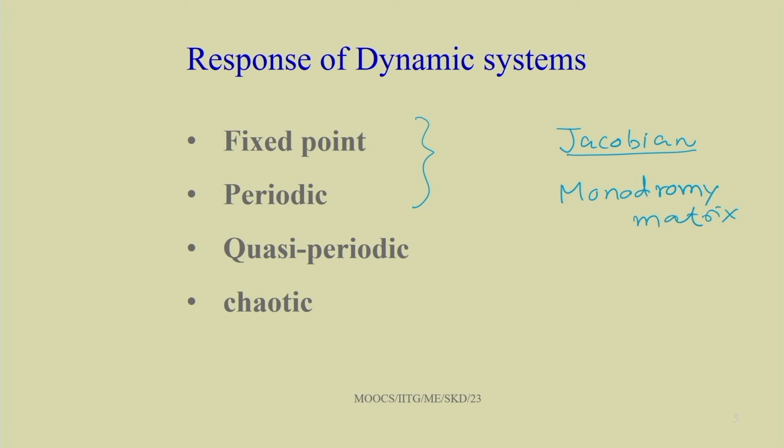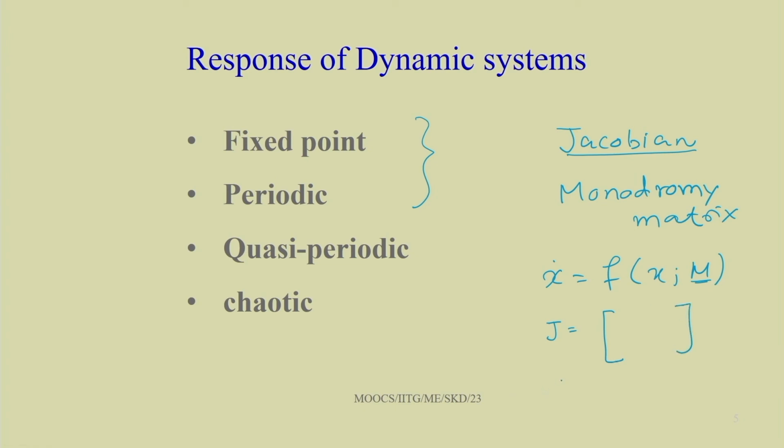So, for the Jacobian matrix, for example, let us have an equation of the form x dot equal to f(x; m), where m is the parameter. In this case, we can find the Jacobian matrix by finding the first derivative of f.